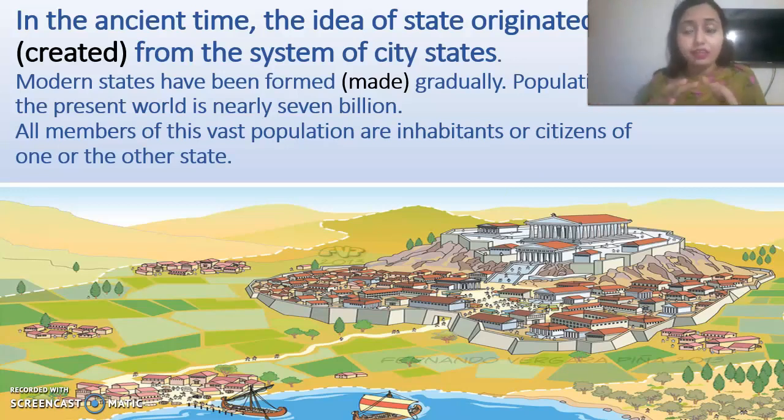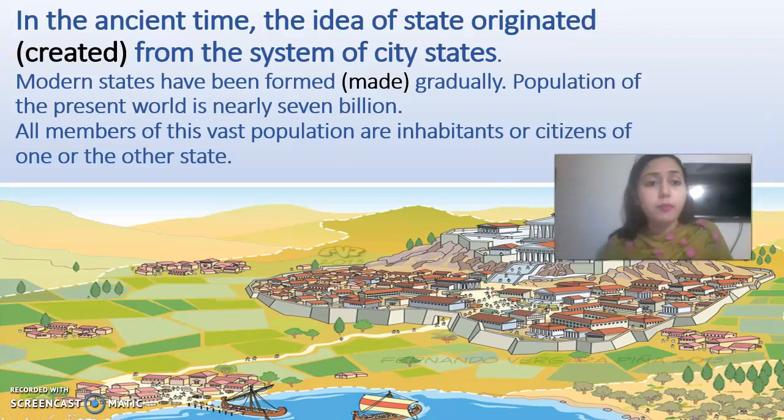Not like that. In a country there are so many states, and in a state there are so many cities. Now see, modern states have been formed gradually, day by day.